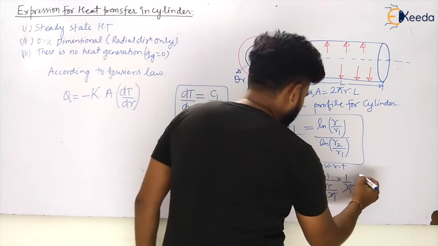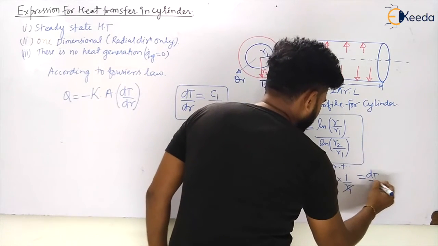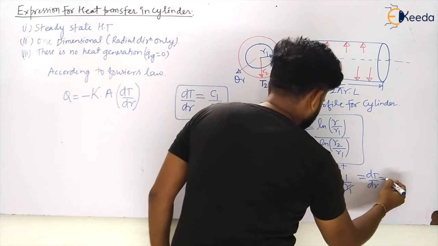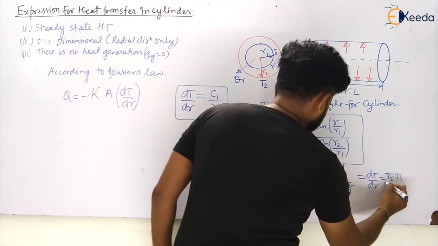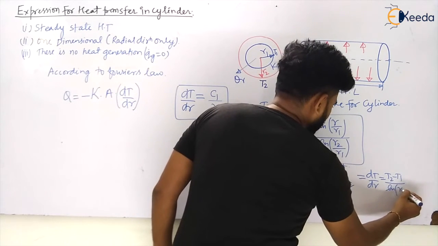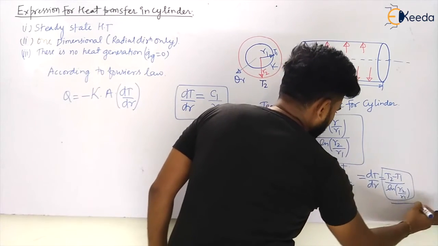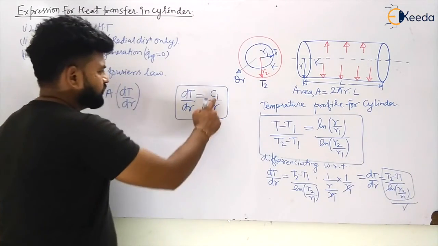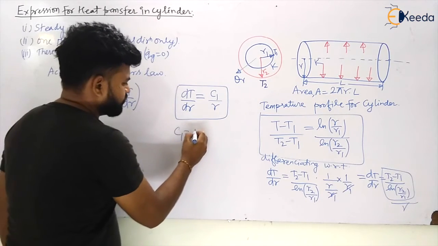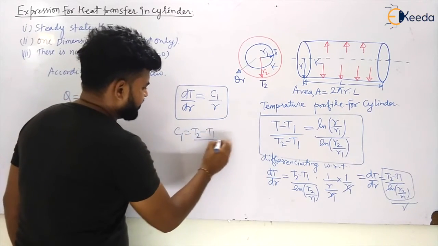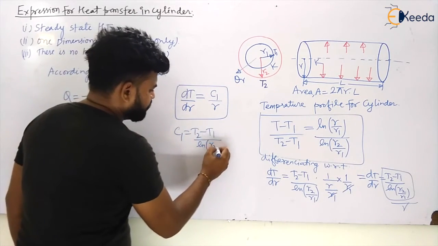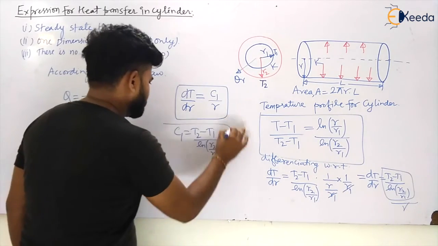So dT by dr is equal to T2 minus T1 divided by ln R2 by R1, upon r. This value is C1, so C1 is T2 minus T1 divided by ln R2 by R1.